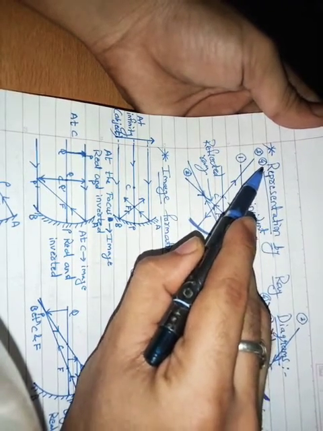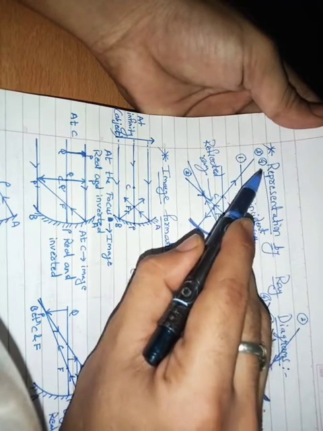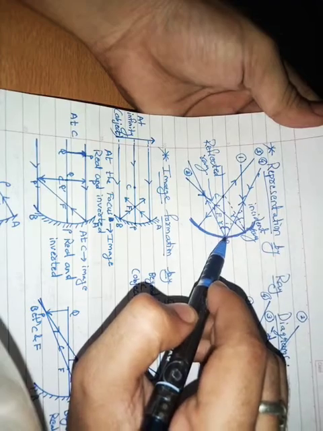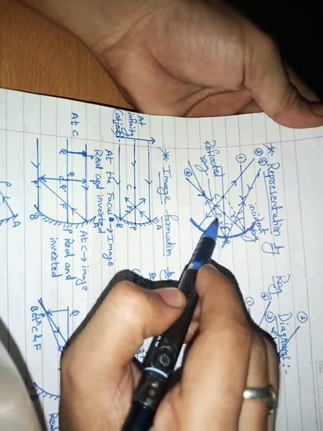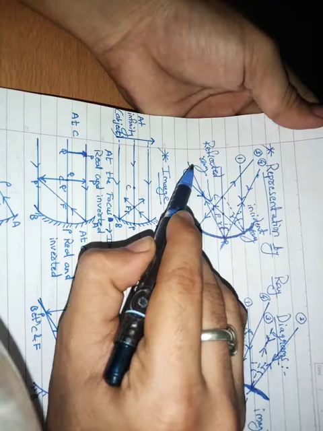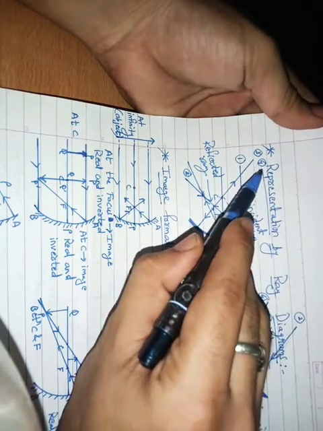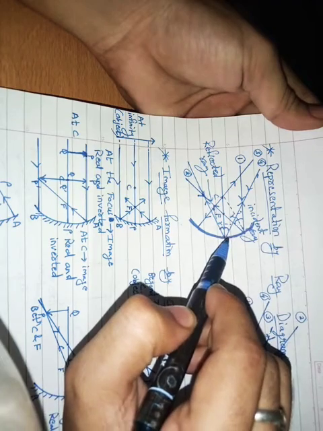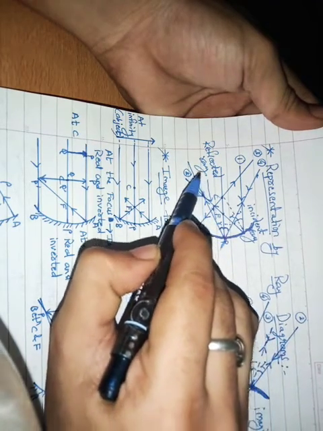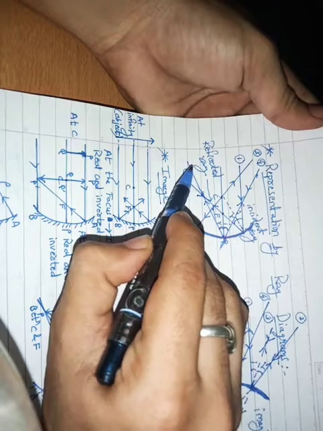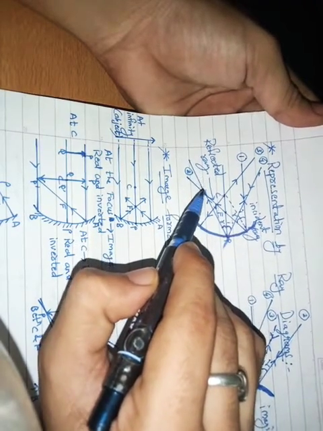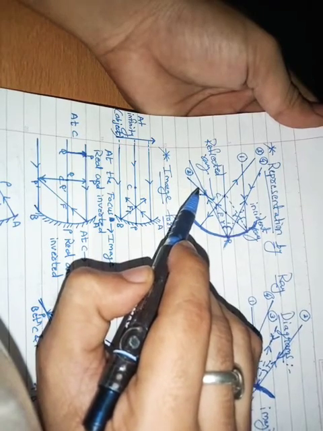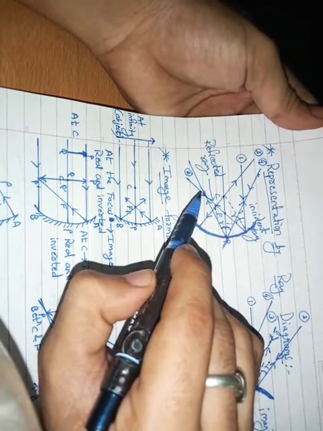It will again pass through C. In the fourth case, when your ray of light falls on P, that is the pole, it will go at the same angle in the opposite direction. So these were the four cases of rays falling on a mirror, and in the same way they will give the types of images.